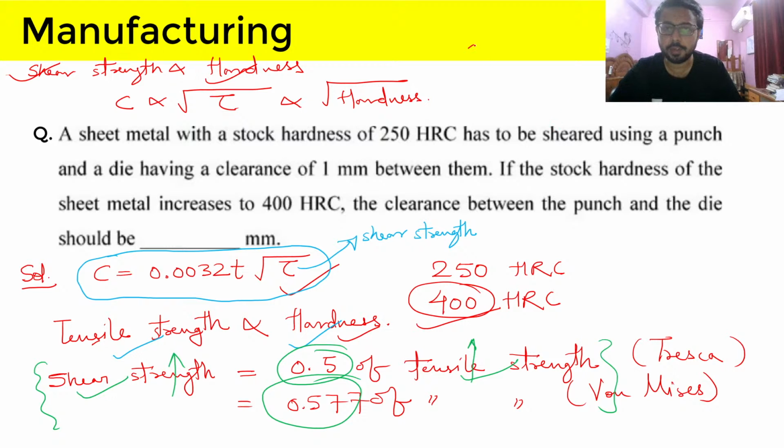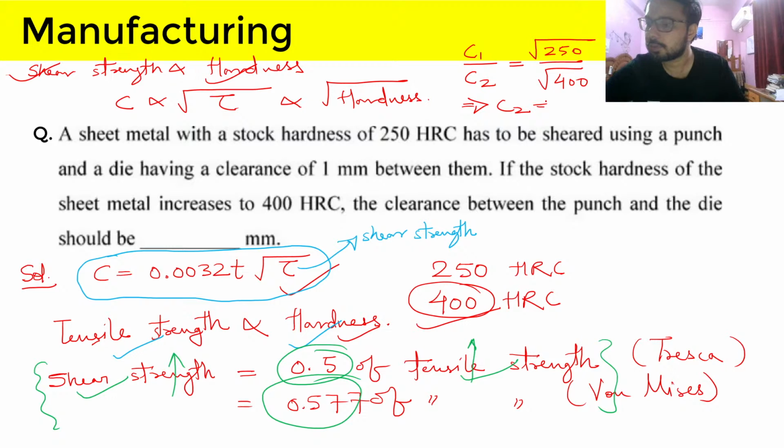And we have C1, the clearance for 250 hardness material, and C2, the clearance for 400 hardness material. So it will be under root 250 and under root 400. From here C2 will come out as... one of the students has given the answer here.